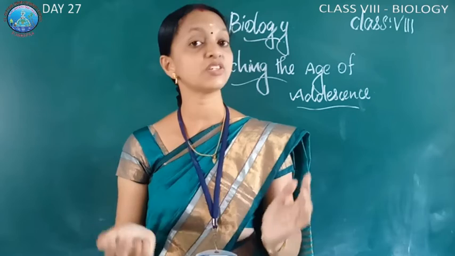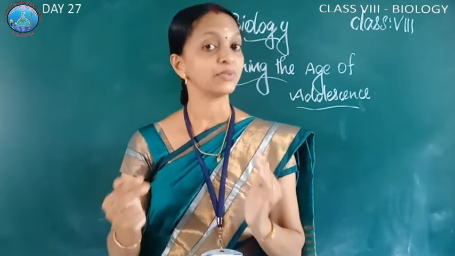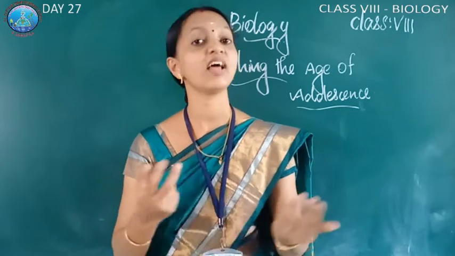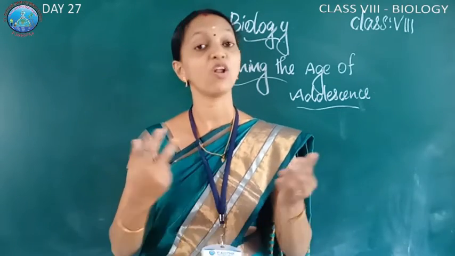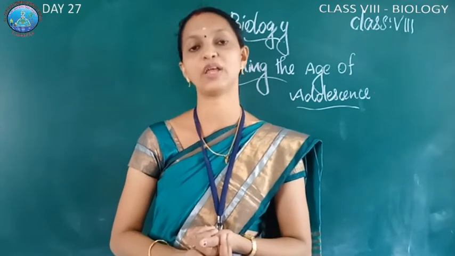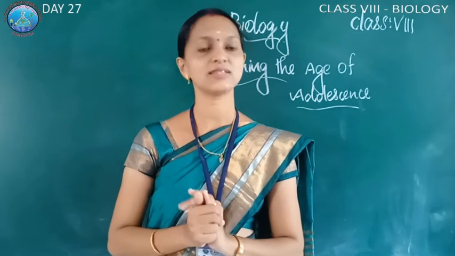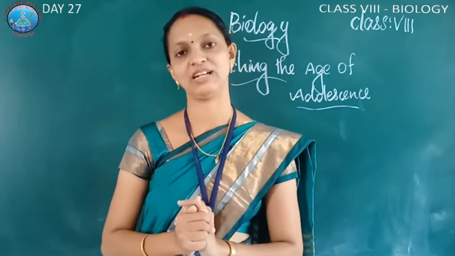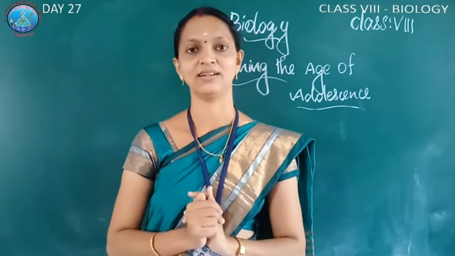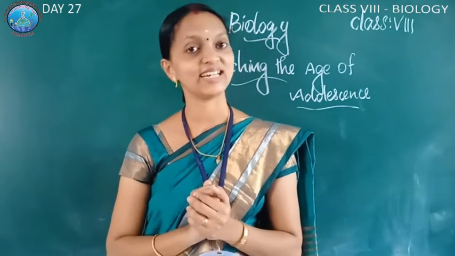So if fertilization does not occur, what happens? The released egg and the thicker lining of the uterus, along with some blood vessels, are shed off from the female body, and the process is called menstruation, bleeding in women. Menstruation occurs about once in 28 to 30 days.